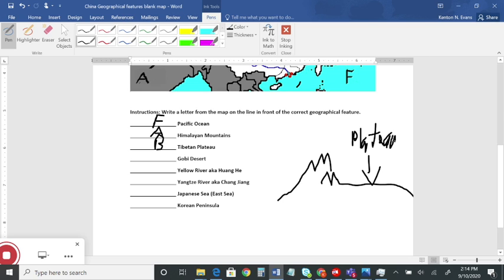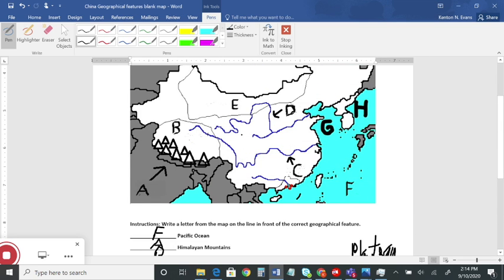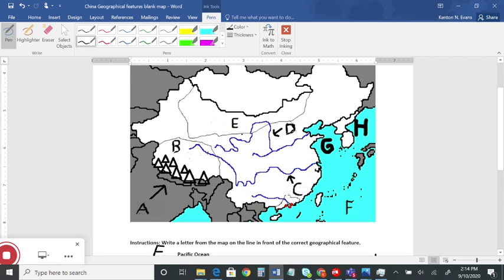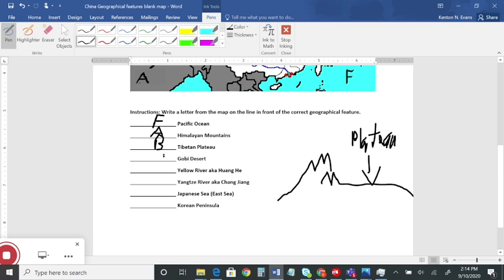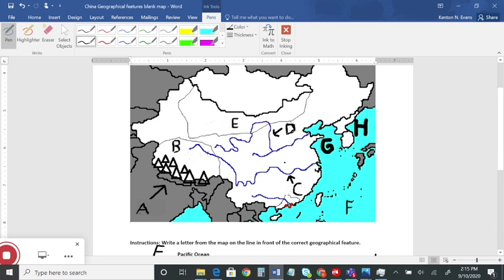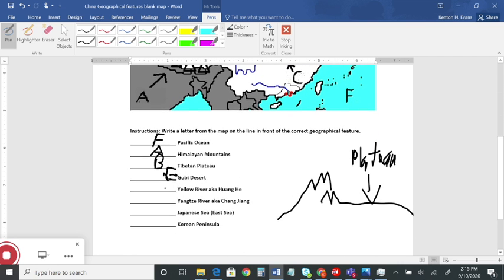All right, very good. All right, so the Gobi Desert. That's right, letter E. All right, what about the Yellow River? Remember I said the Yellow River is yellow because it's close to the desert. That's right, you're absolutely right. They're represented by the letter D.